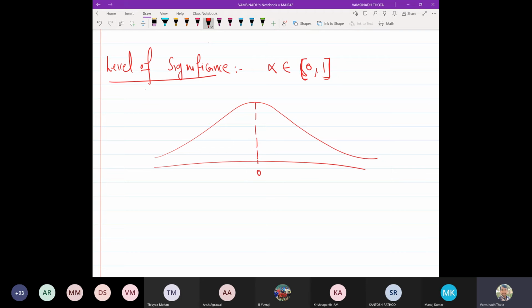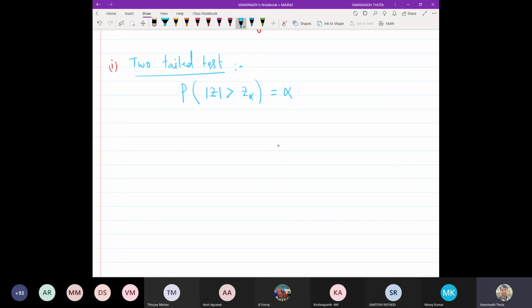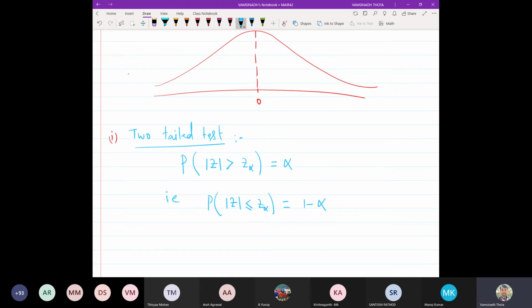Assume that in the first case, that is the two-tailed test, we'll mention that the probability of mod z being bigger than z alpha is equal to alpha, which is the same as the probability of mod z being less than or equal to z alpha is 1 minus alpha, right?